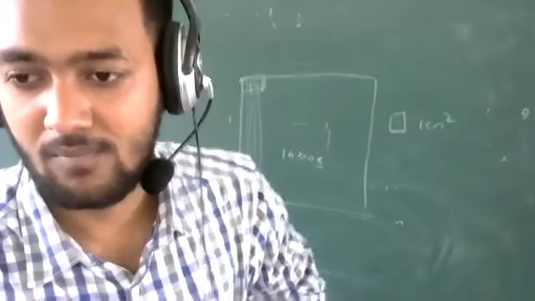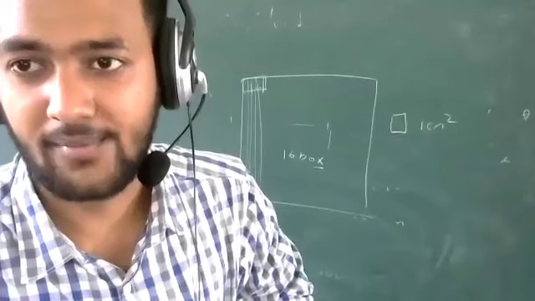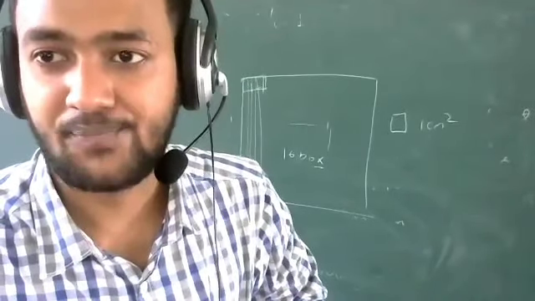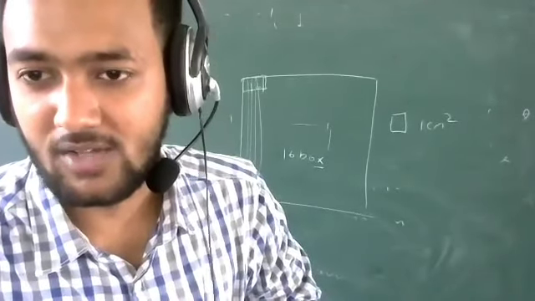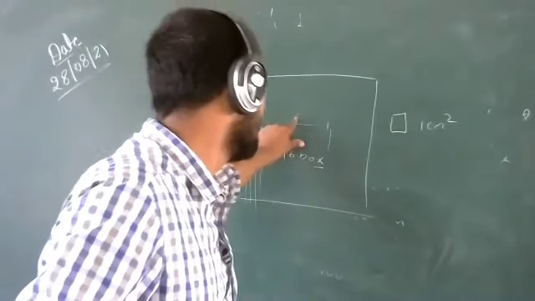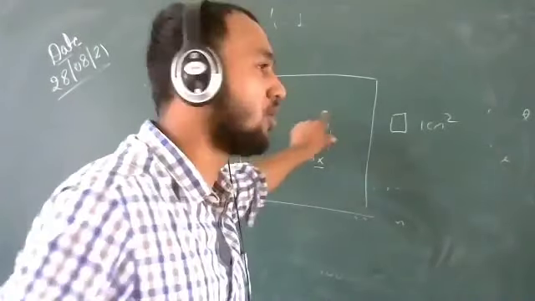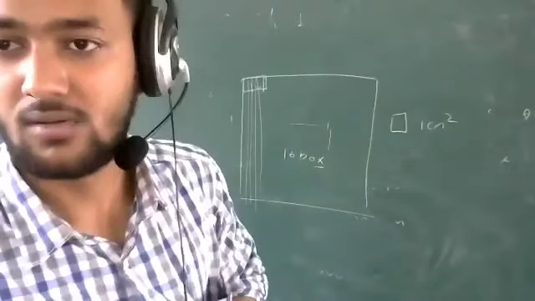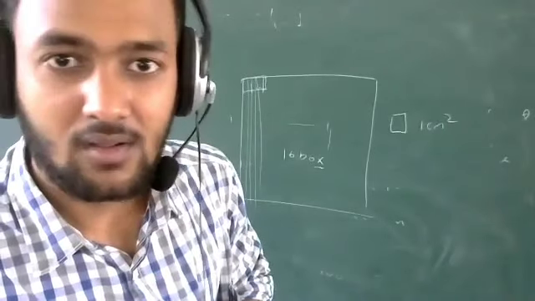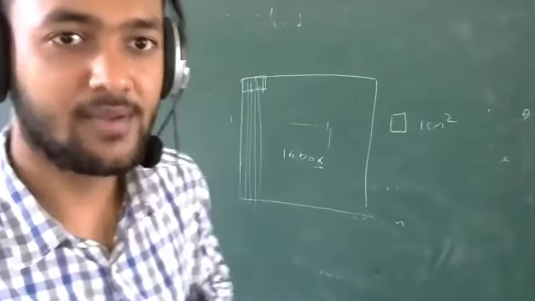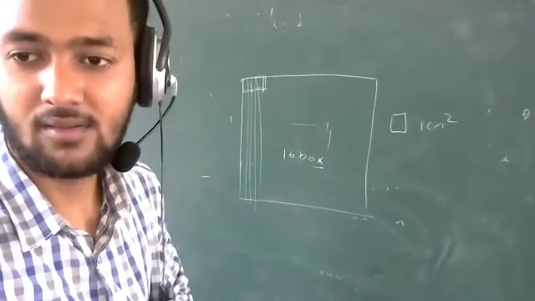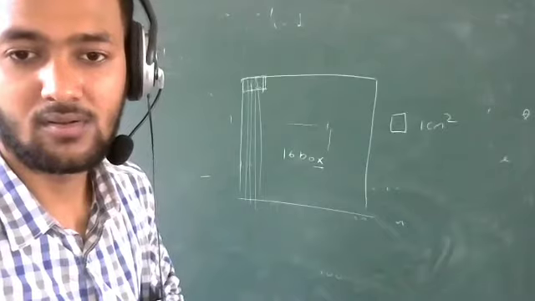Good morning, sir. Good morning. Sir, please explain one more question. I will give the answer, but I'm asking: if the box is 1 centimeter square and we keep the duster on the graph paper and it covers 16 boxes, what will be the area of the duster? Sir, I don't know this. Okay, Joya Parveen, you tell me. Sir, 16 centimeter square. Okay, good.